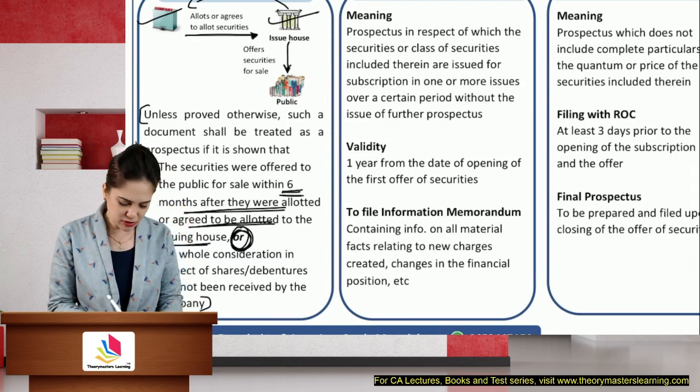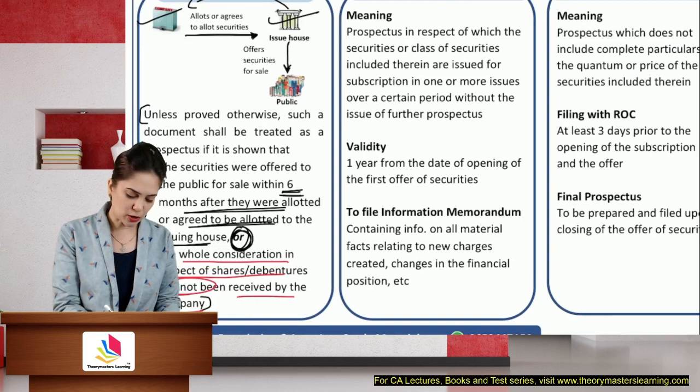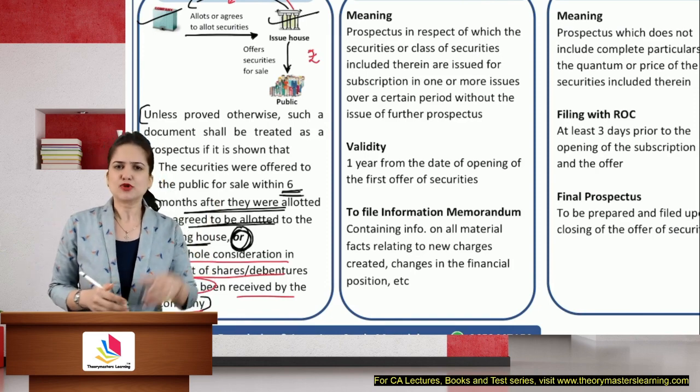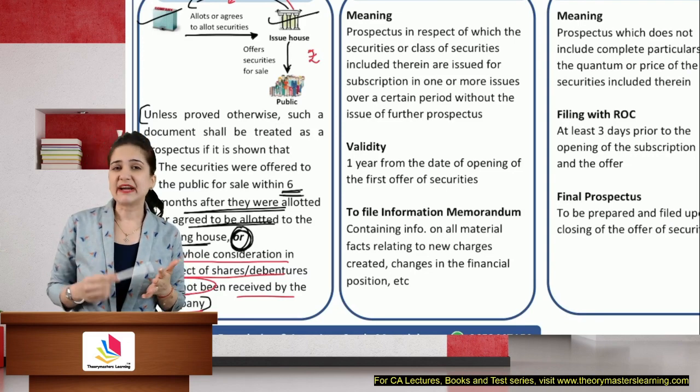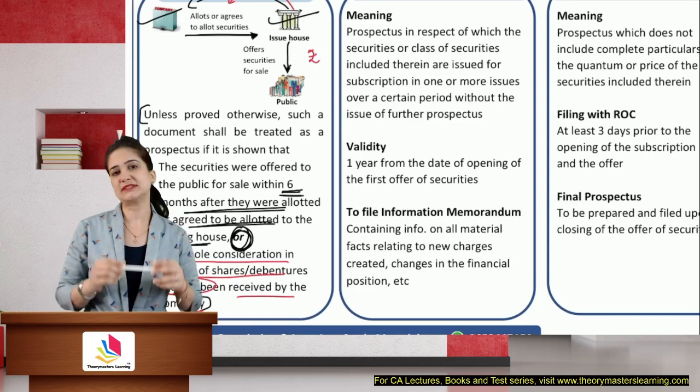The second condition was that the whole consideration was not received by the company. What did the issue house do? They offered shares to the public, and as and when they would get money, they would pass it on to the company. The issue house argued that this is our investment. So we showed it to them. If this is your investment, why haven't you paid the entire amount to the company at once?